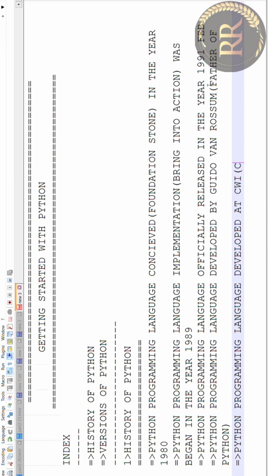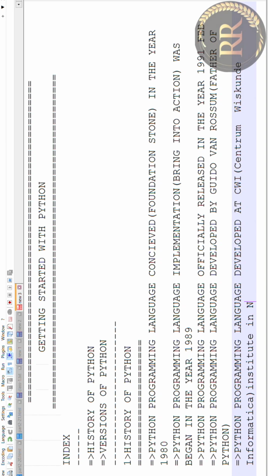CWI means Centrum Wiskunde Informatica. It is an institute. So Python programming language developed at CWI Institute in Netherlands.